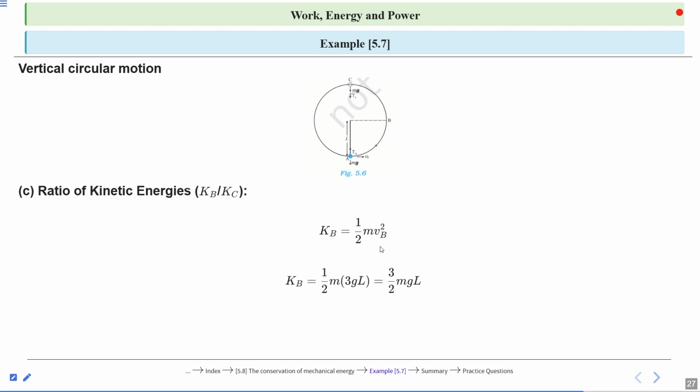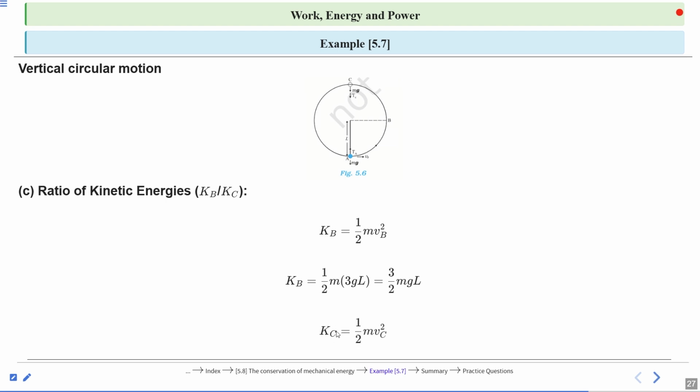The value of v square is 3gl, so it will be 3 by 2 mgl. Kinetic energy at point B is 3 by 2 mgl.